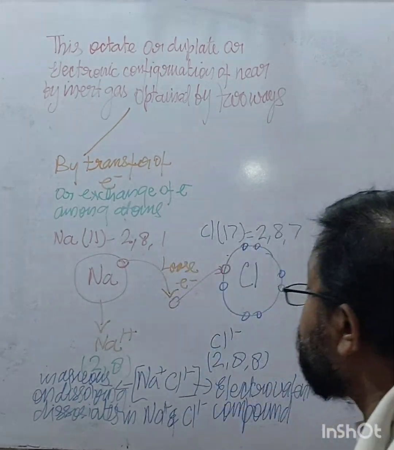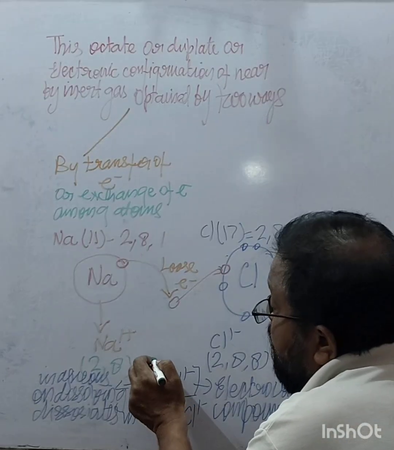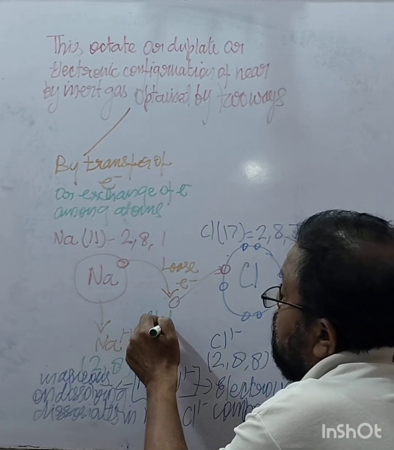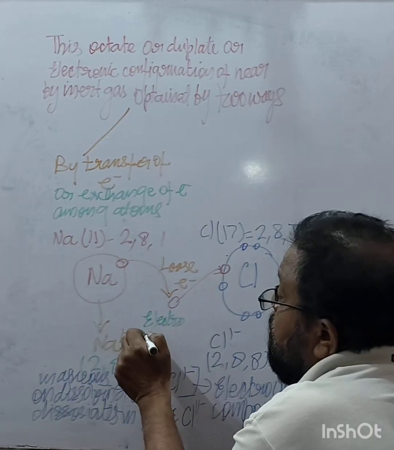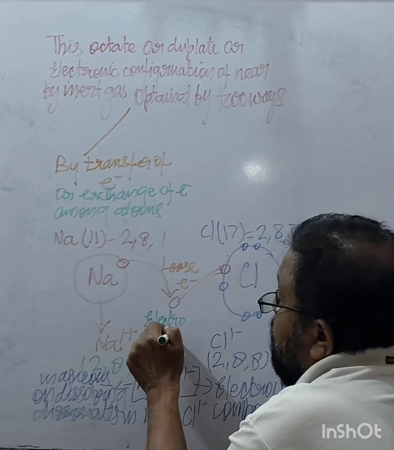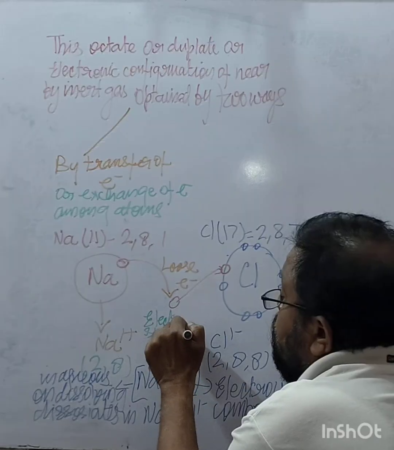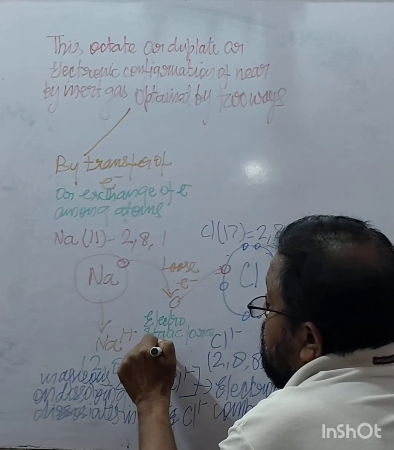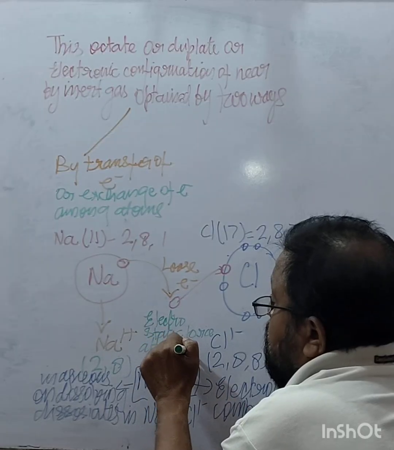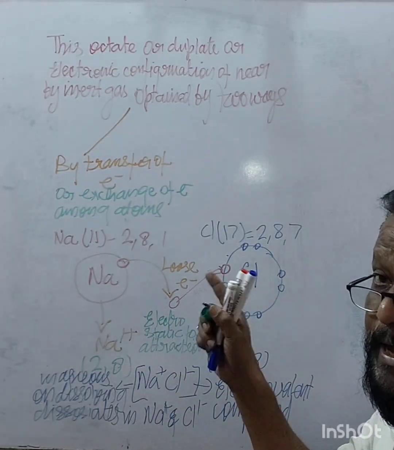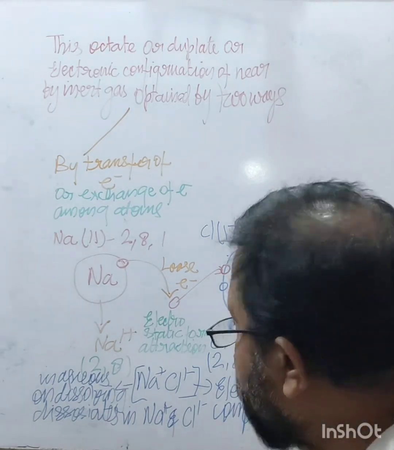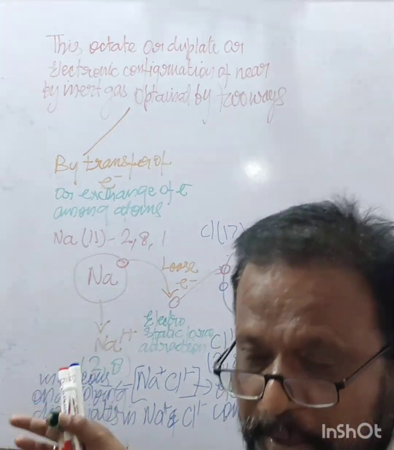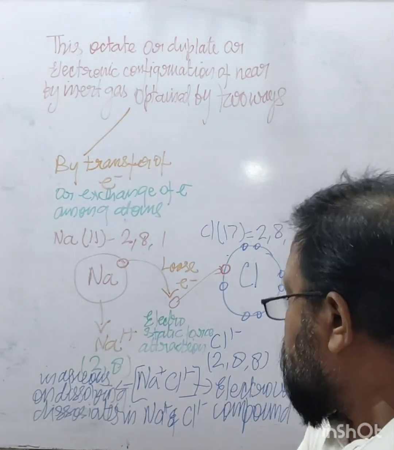So there is an electrostatic force of attraction, so they have high melting and boiling points. Since there is an electrostatic force of attraction, they need more energy to break them down, right?